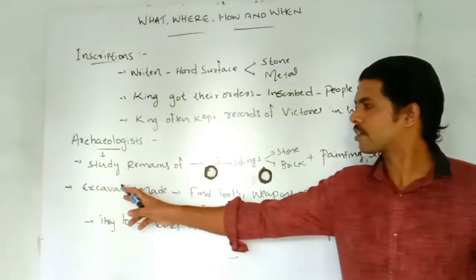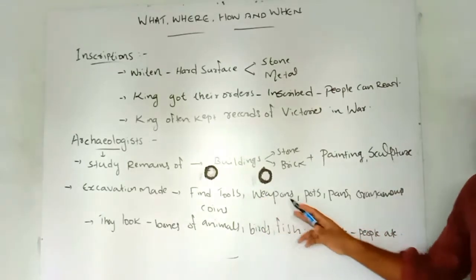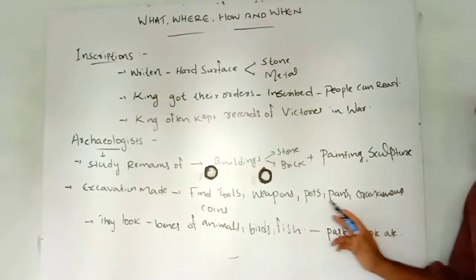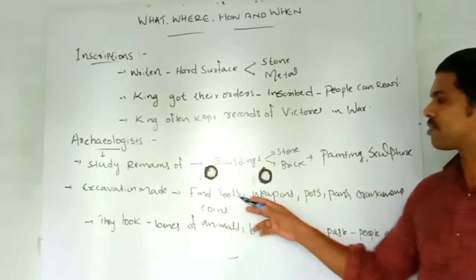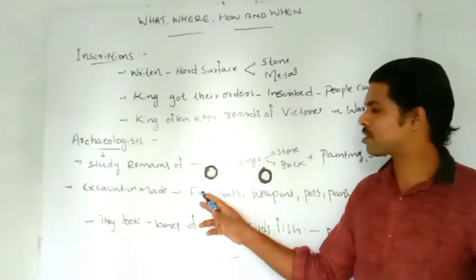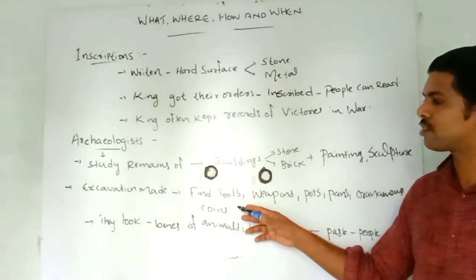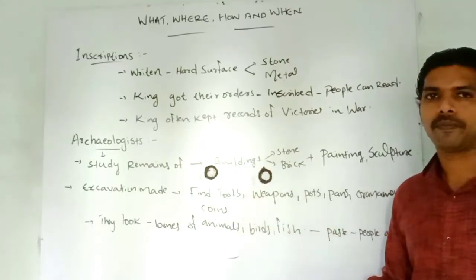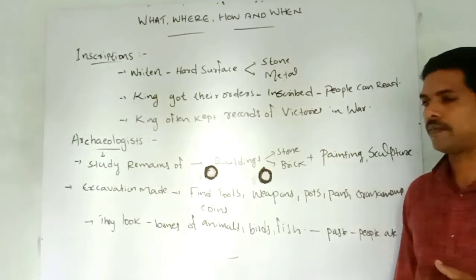So archaeologists conduct excavations and find tools, weapons, pots, pans, ornaments and coins. After excavation, they make a scientific study of all these remains to find out in which age these tools, coins and weapons were used by people. Using these remains, they try to study that period.